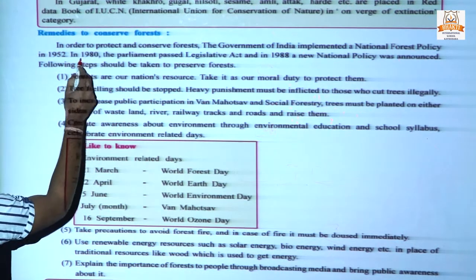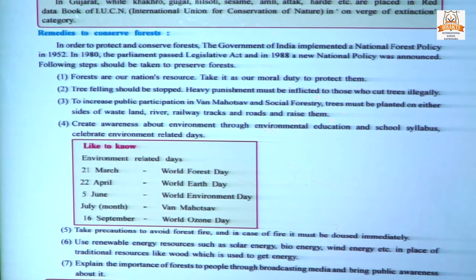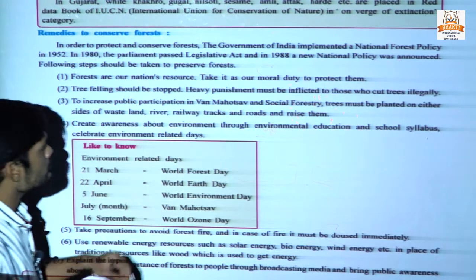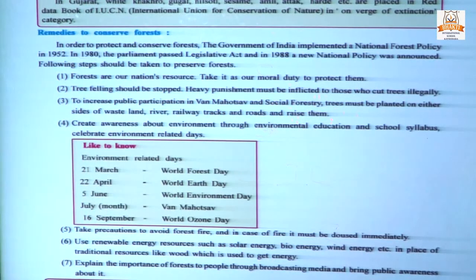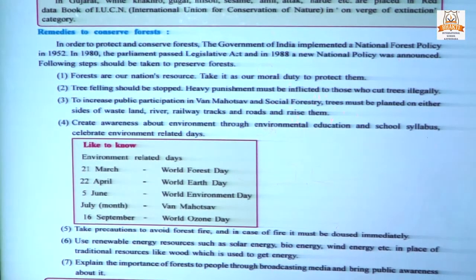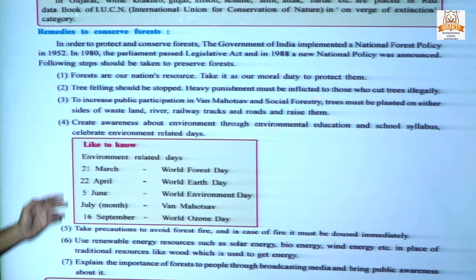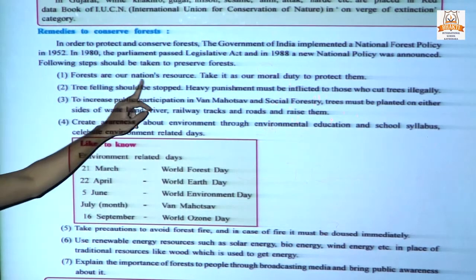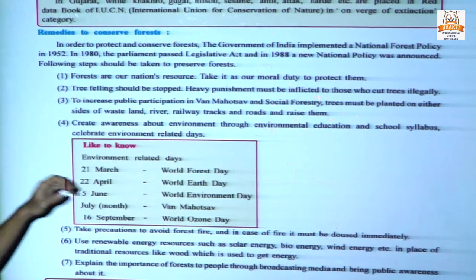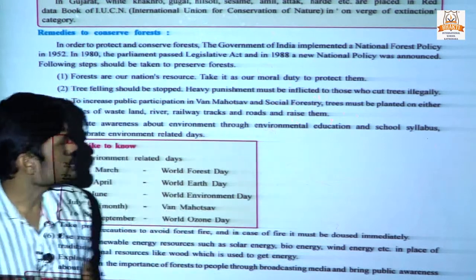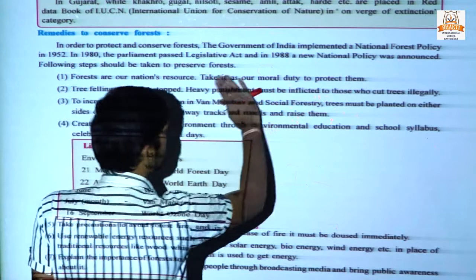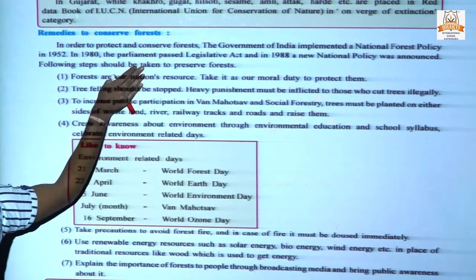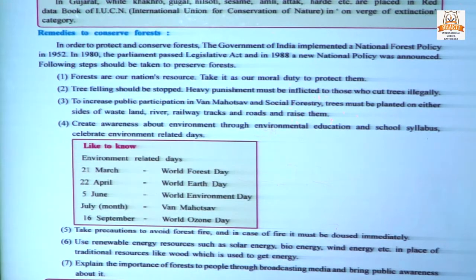In 1980 the government also passed a legislative act. In 1988 a new national policy was announced, and some of the following steps are given in this policy. Forests are our nation's resource. Take it as our moral duty to protect them. Like a fundamental duty, to protect the forest is our national or moral duty.